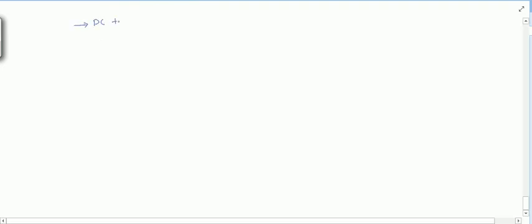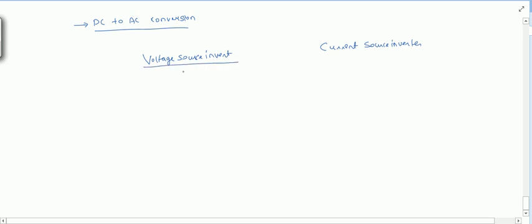Now the last one is what? Inverters, that is DC to AC conversion. DC to AC conversion means inverter. We have two types of inverter: voltage source inverter and current source inverter. In voltage source inverter, the voltage will be of fixed value. It will not go in the reverse direction, so we won't require the reverse blocking category here.